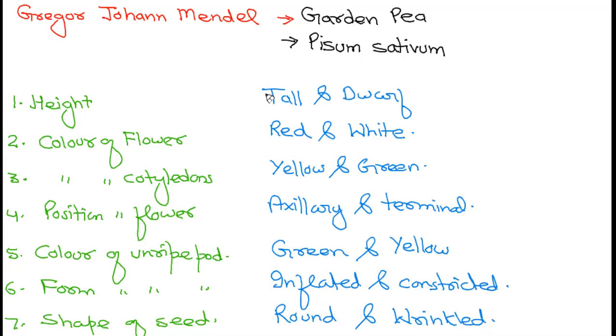We always pick the first letter of the dominant trait. So capital letter is always for the dominant trait and small letter is always for the recessive trait.